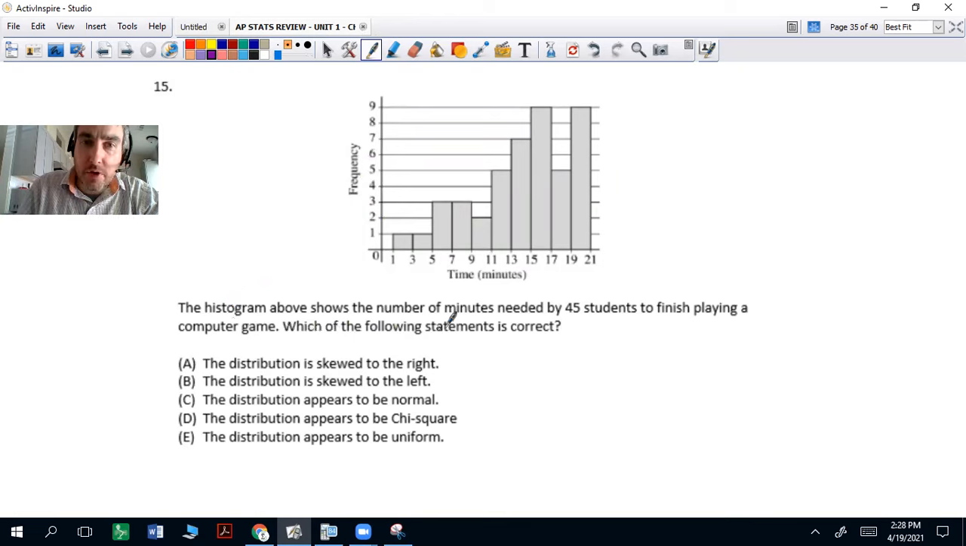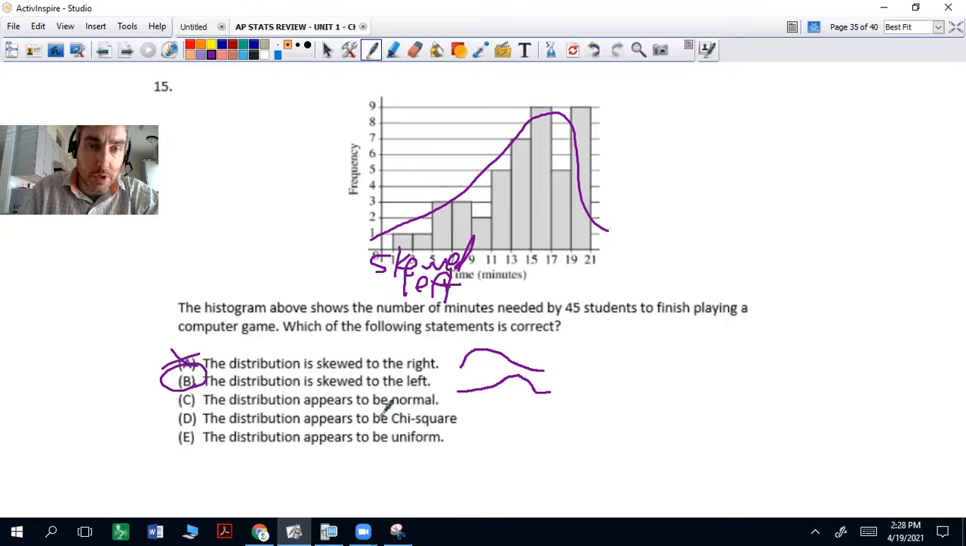It says, the histogram above shows the number of minutes needed by 45 students to finish playing a computer game. Which of the following statements is correct? Is it skewed to the right? Well, skewed right looks like this, so no. Is it skewed to the left? Skewed left looks like that, so yeah, skewed left. That's the one right there. Distribution is normal? Nope, that's not. Chi-squared? We ain't doing chi-squared. Uniform looks like this. And by the way, chi-squared is this weird distribution that looks like that. It's very right skewed. The only one that makes sense is skewed to the left. So it's that one there.